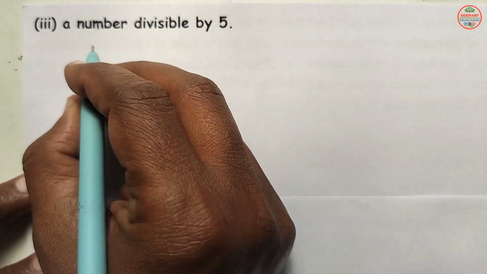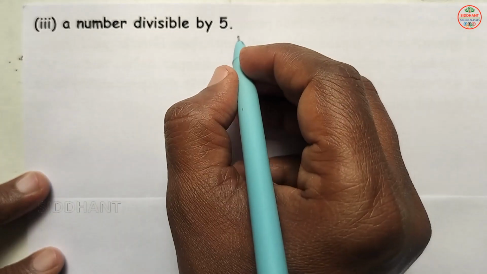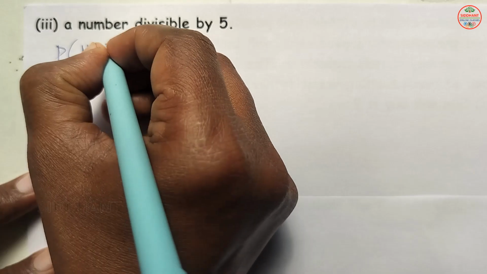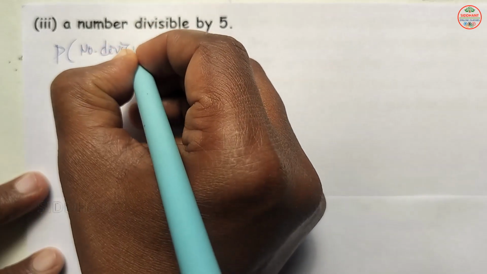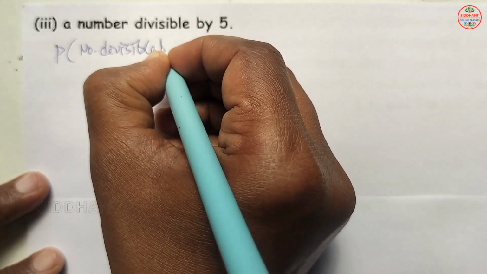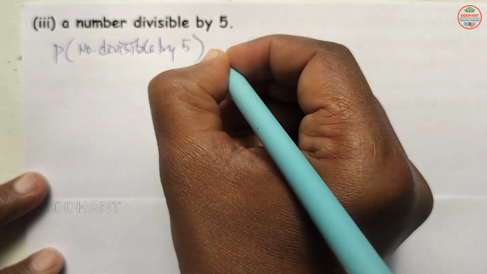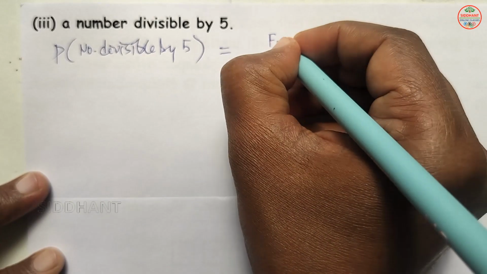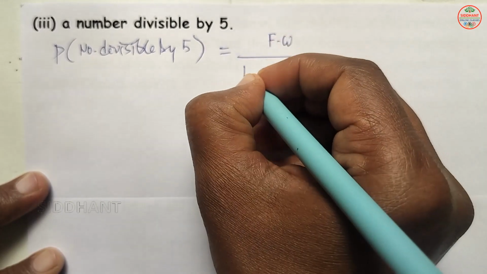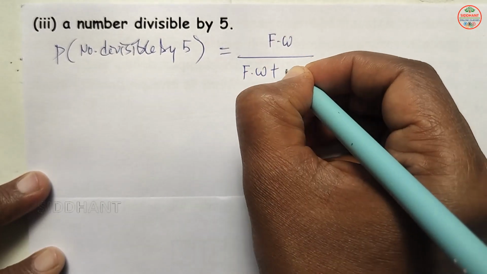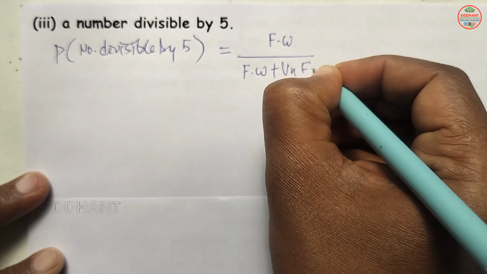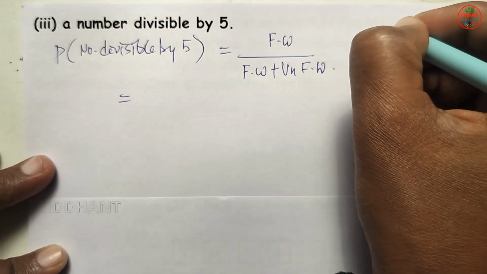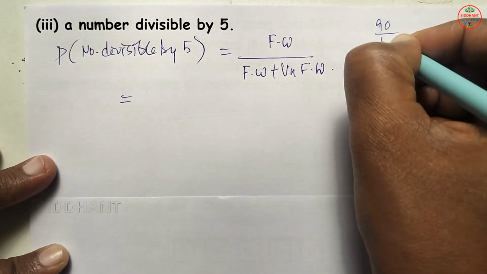Next third, the probability of the number divisible by 5 here. So that will be, happening side they asked, favorable ways by favorable ways plus unfavorable ways here. So which is divisible by 5 here. So total 90 are there, 90 by 5.